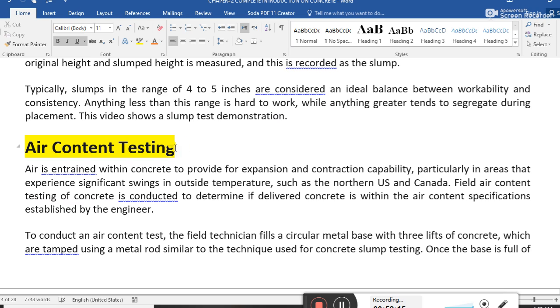Air content test. Air is entered within concrete to provide expansion and contraction capability, particularly in areas that experience significant swings in outside temperature, such as the northern US and Canada. Field air content testing of the concrete is conducted to determine that the delivered concrete is within the air content specification established by the engineer.